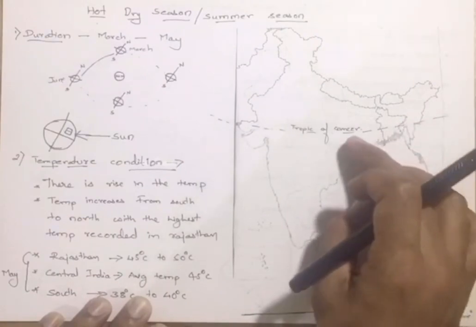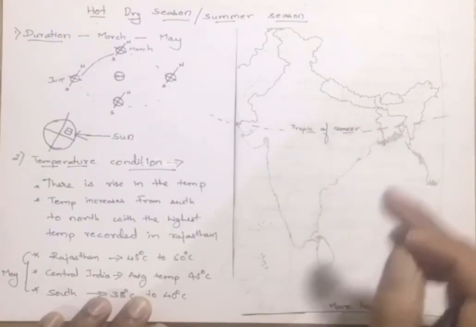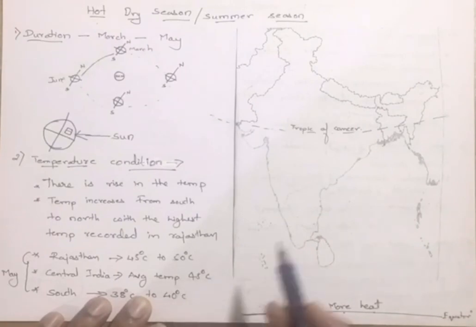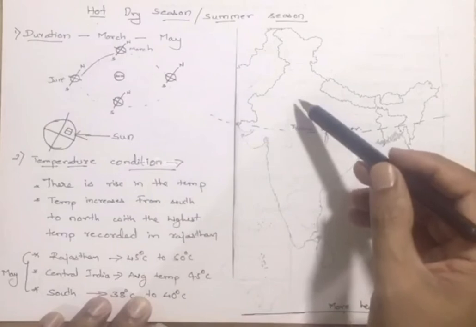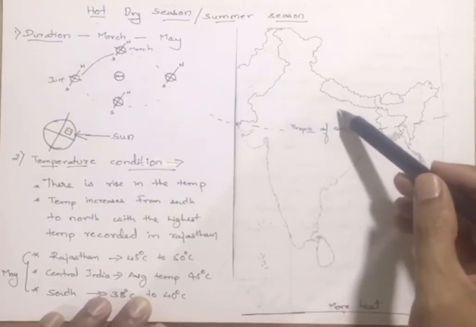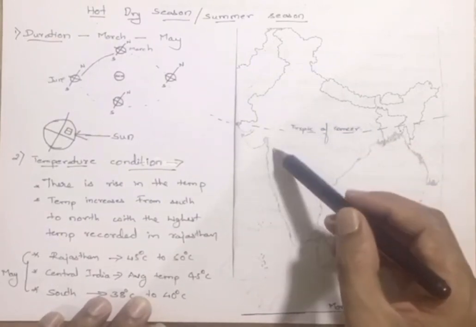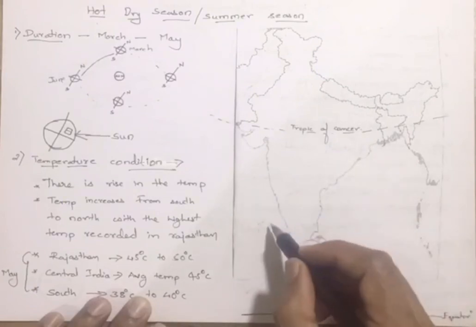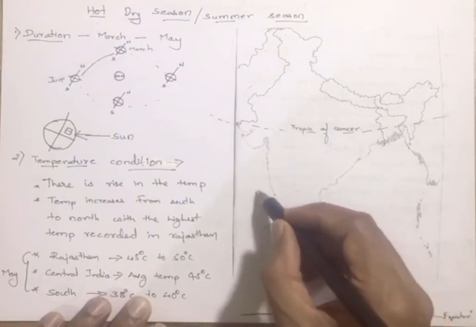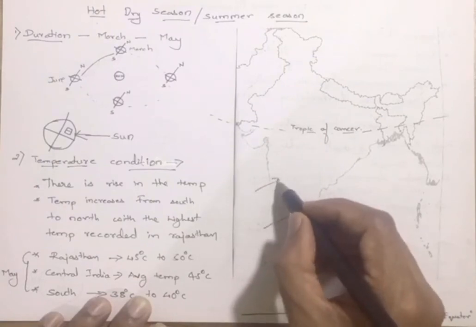So, as the heat belt moves, what kind of temperature conditions we see? There is rise in temperature. At interior places, there is a high rise, whereas the coastal areas experience moderate temperatures because of the land breeze and the sea breeze which takes place over here.